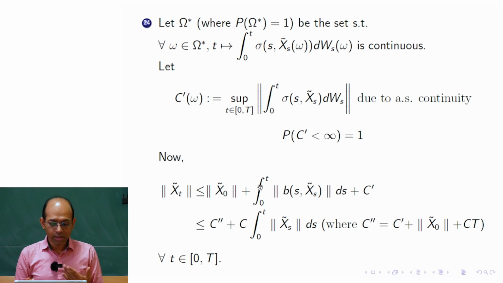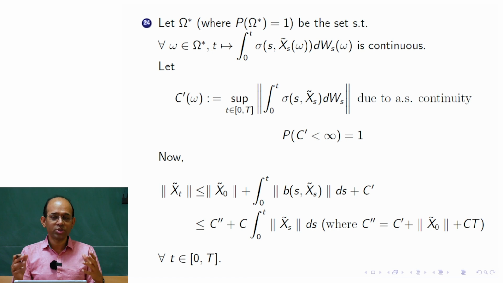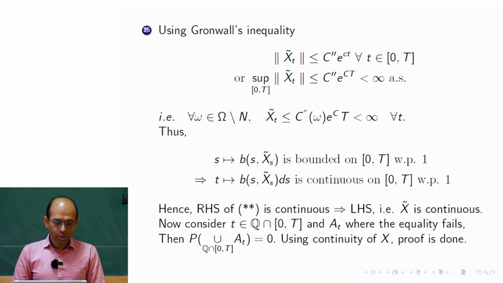We got this inequality, and this is the place where we can use Gronwall's inequality. This is true for all t in 0 to capital T. Earlier, if I had not taken x tilde but x, I could not have said that, correct? Because the equation was true only almost everywhere. But here we know that this double star is true for all t, so that's why we can write this down. So now we can use Gronwall's inequality to say that this x tilde is less than or equal to C double prime e to the power of Ct.